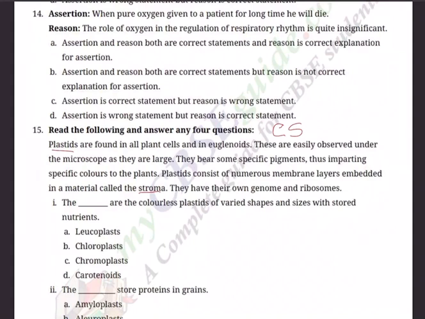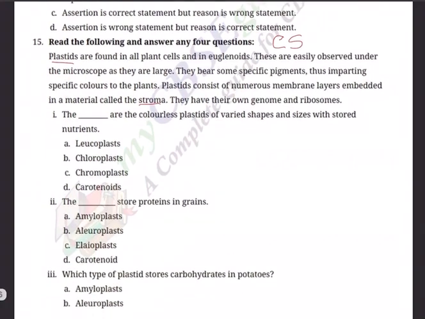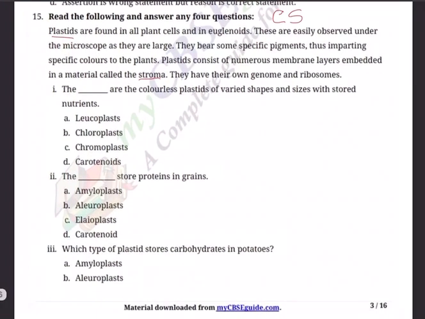The dash are colorless plastids of varied shapes and sizes with stored nutrients. A. Leucoplasts, B. Chloroplasts, C. Chromoplasts, and D. Carotenoids. Question 2. The dash store proteins in grains.